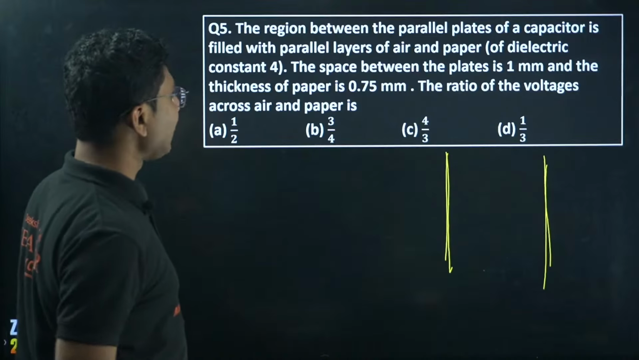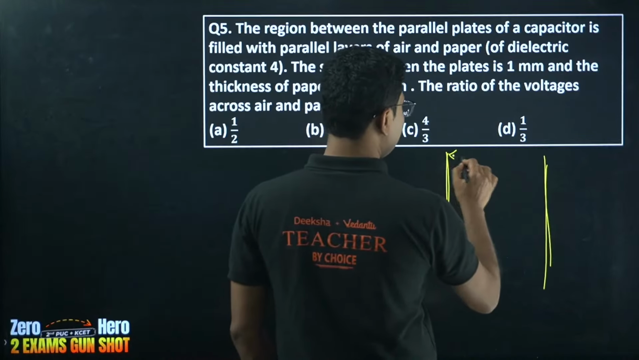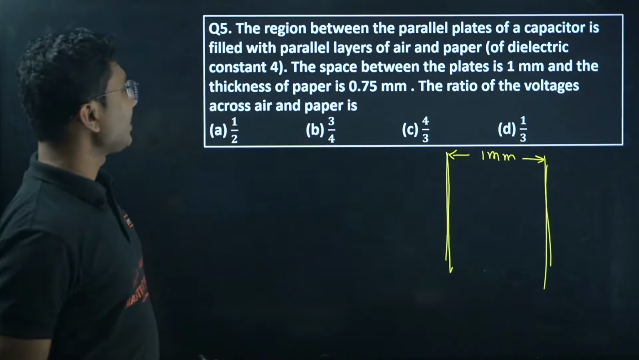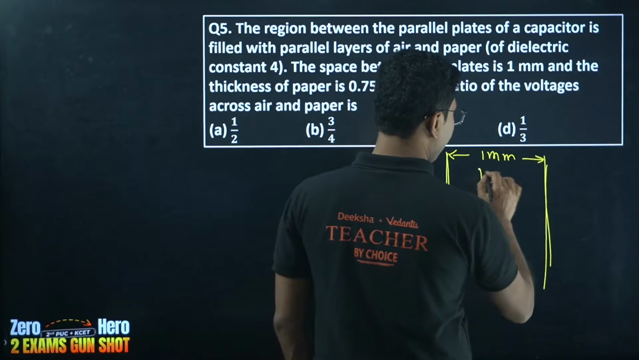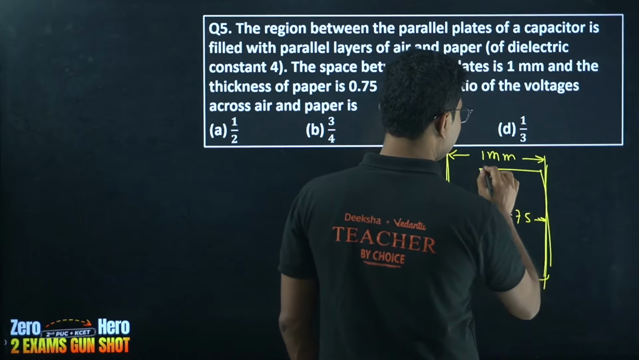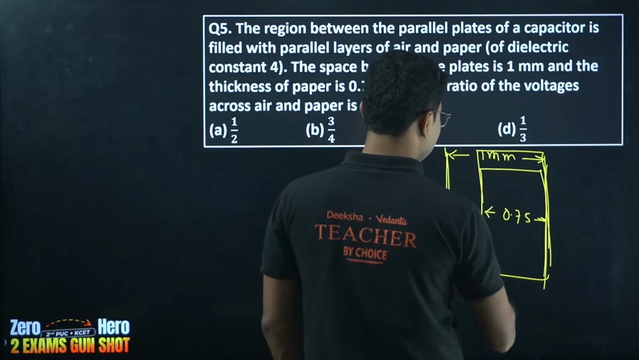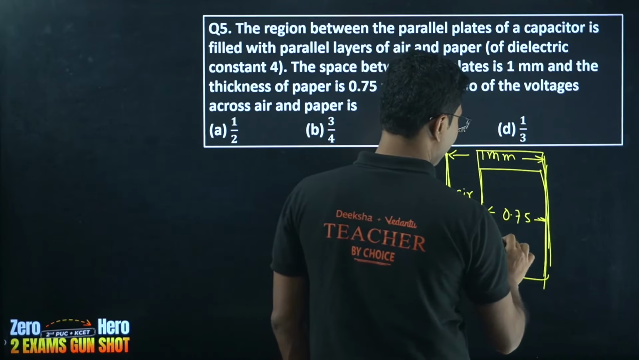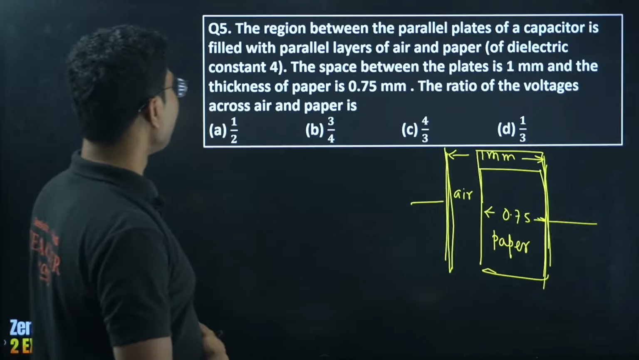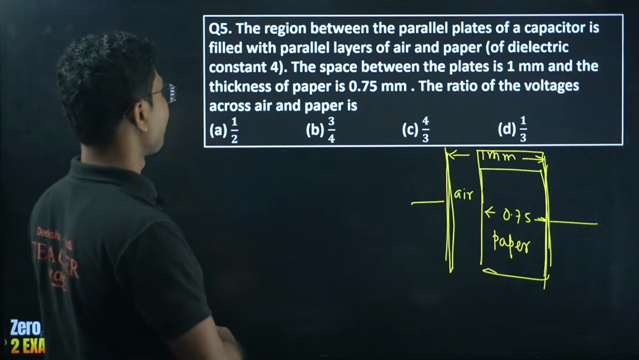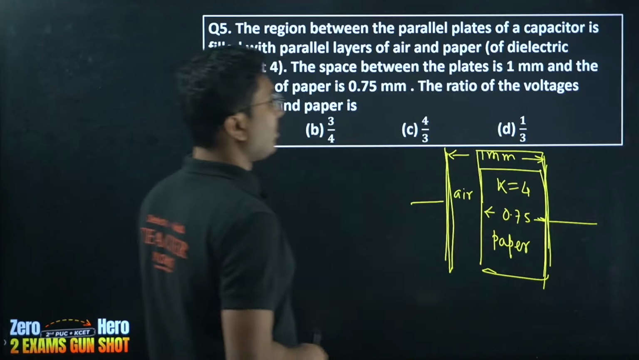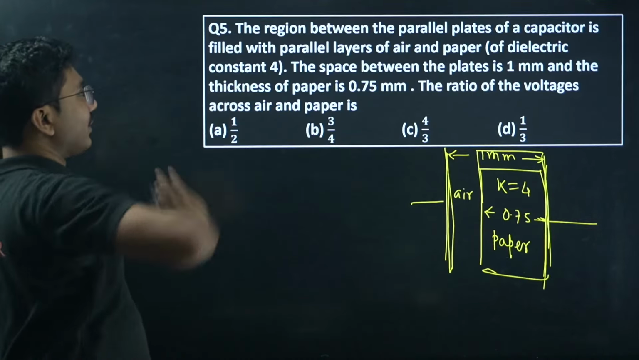Okay, the space between the plates is 1 millimeter, and the thickness of the paper is 0.75. The thickness of the paper is only 0.75. So basically this much is paper and this much is air. This is air, this is paper. Now they are asking for the ratio of voltages across the air and paper. The dielectric constant for the paper is K equals 4. You have to find the ratio of voltages. The voltage is not given, by the way.